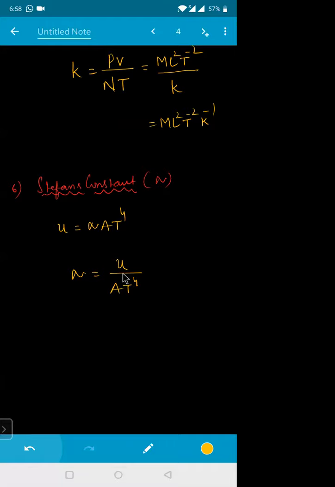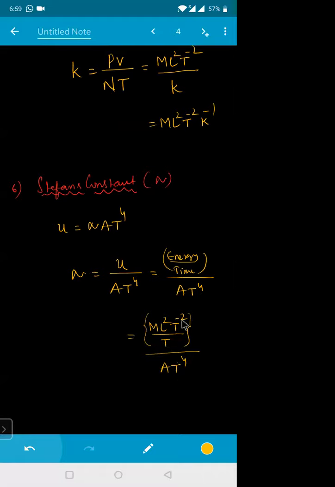So what is U here? U is nothing but energy per unit time, energy incident per unit time. So this is energy divided by time, divided by area A into T to the power of 4. Now dimension of energy is M L square T power minus 2, divided by dimension of time, which is T, divided by area A into T to the power of 4.